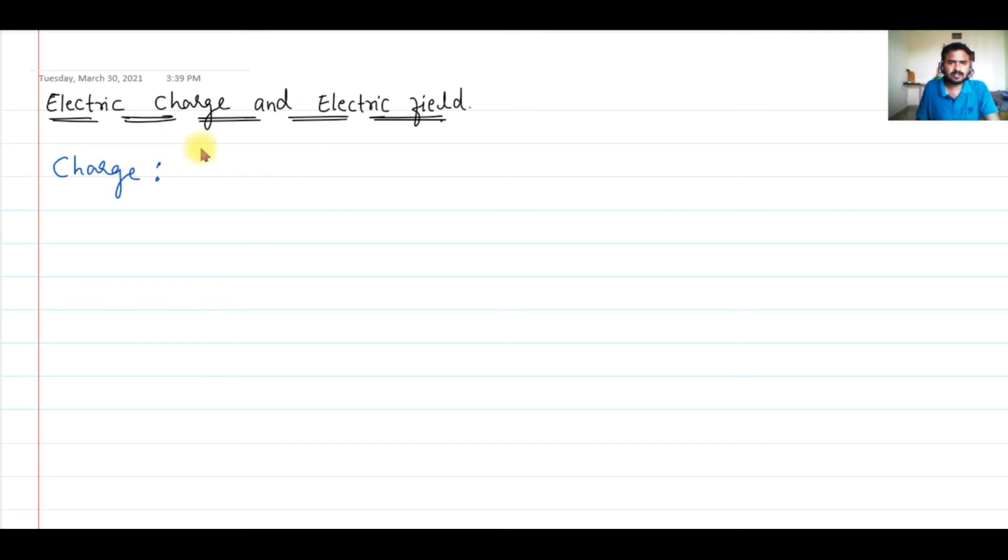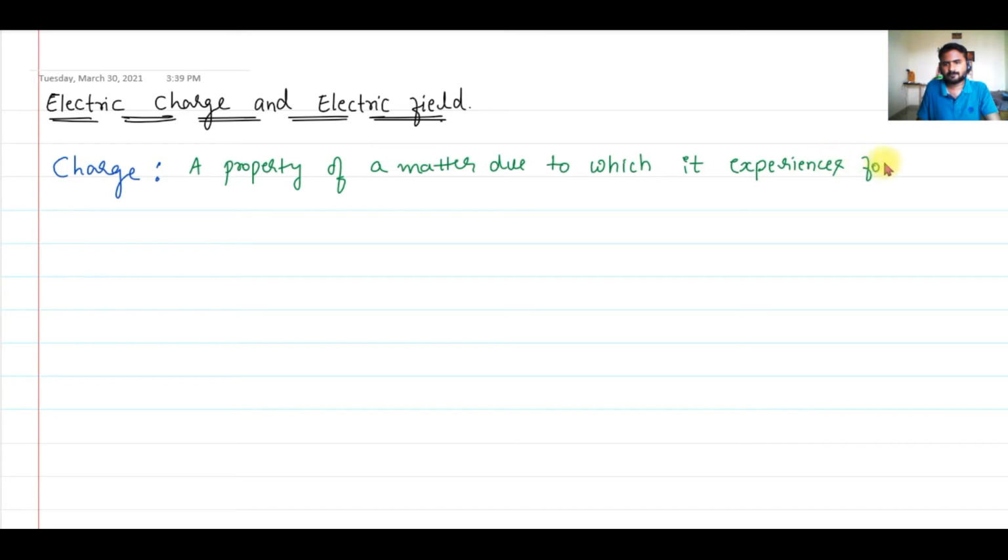So what is a charge? It is nothing but a property of a matter due to which it experiences a force when exposed to an electromagnetic field.